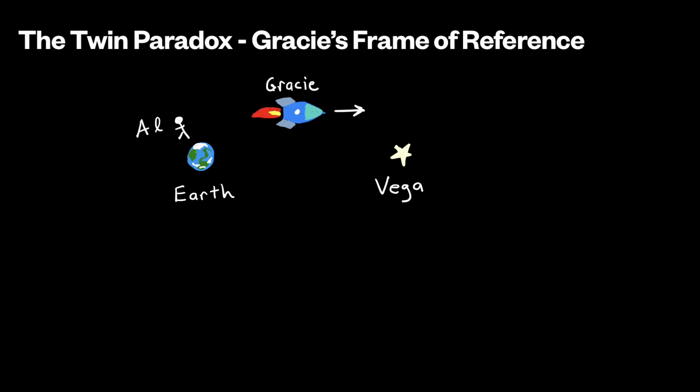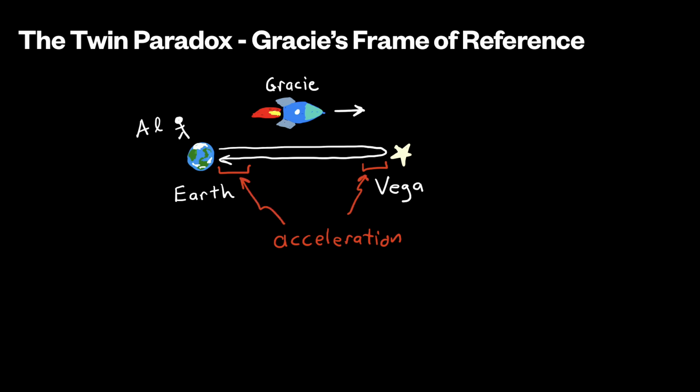So the answer is, we actually already mentioned the answer. When Gracie blasts off from Earth, she must accelerate to get up to 98% the speed of light. When she arrives at Vega, she must either swing around Vega or slow to a stop and then blast off again to return home. In either case, she must accelerate.